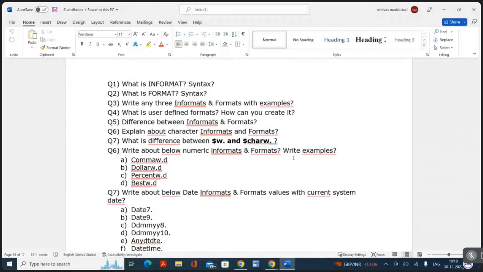Character informats and formats. Character informats are used to read data into a character variable. So character informats and formats are both the same. You need not write separate informats and formats. The same informat can also work as a format. So tell me a few examples. Variable. Very good.